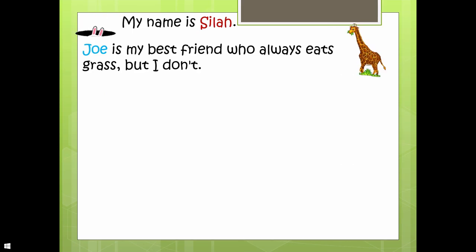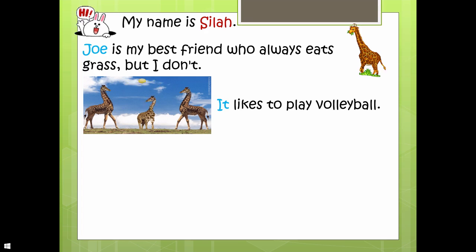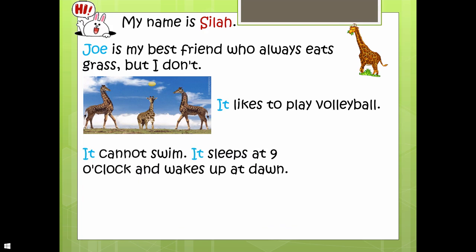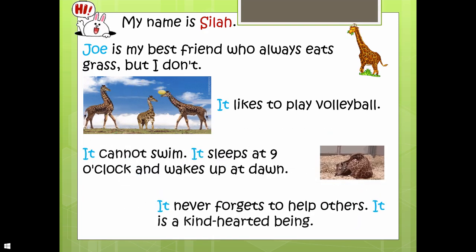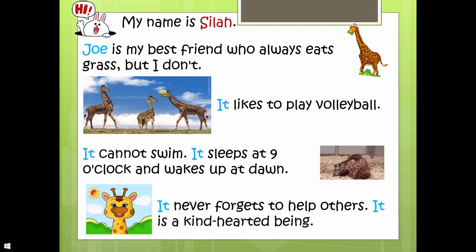Now everybody, again, the same thing which we discussed earlier. My name is Sila. Joe is my best friend who always eats grass, but I don't. Now, instead of writing Joe again and again in every single sentence, what have I used? It. Well done.